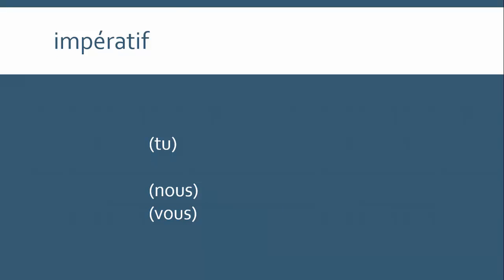And finally we have a look at the imperative, which as usual only has three forms, and we have aie, nous ayons, and vous ayez, which of course is very similar to the subjunctive. The only one thing to recognize is that the tu form has no s in the imperative, as is often the case. And that's about it. This has been a whistle-stop tour of the verb avoir.